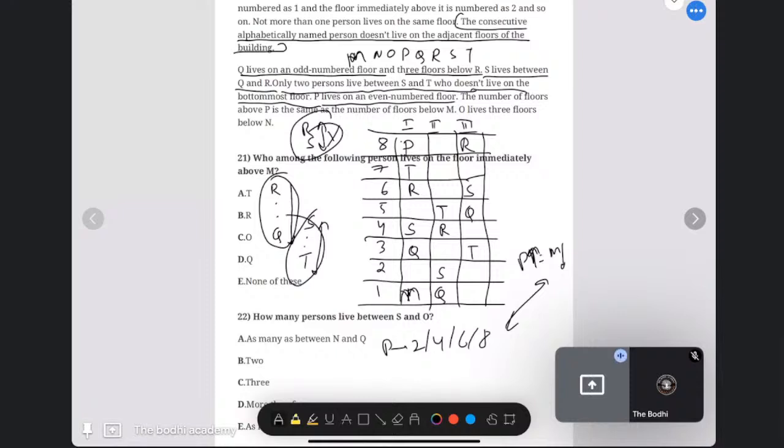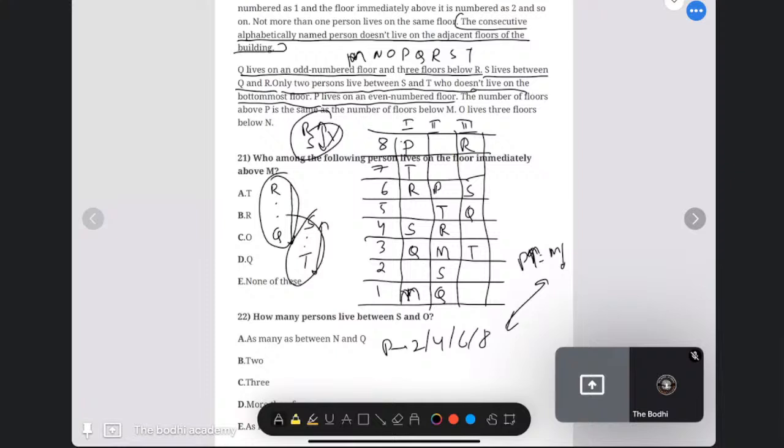Next line. Second condition. P can come on the 6th or 8th. If P comes on the 6th, then M will come on the 3rd. But if P comes on the 8th, M has to come on the Q, that is first, which is not possible. So P will come here and M will come here. In the last condition, we have two options.